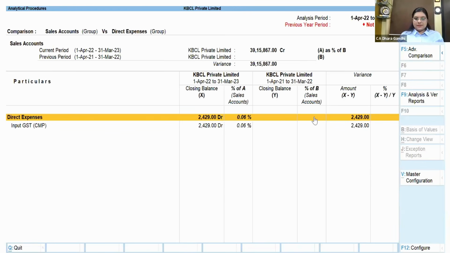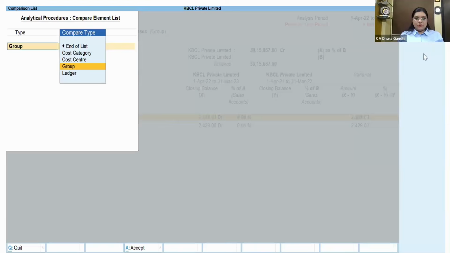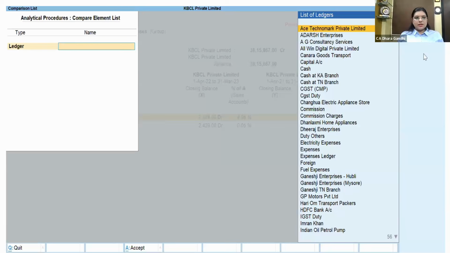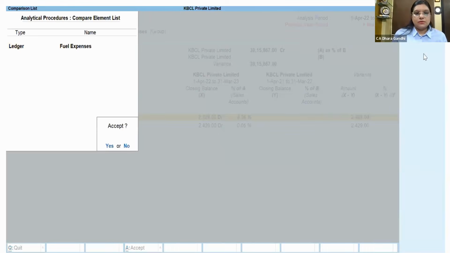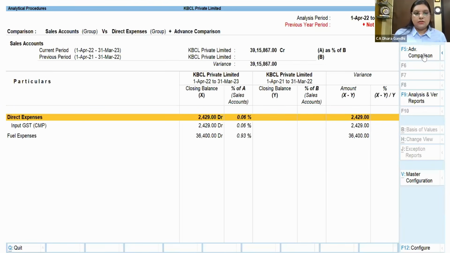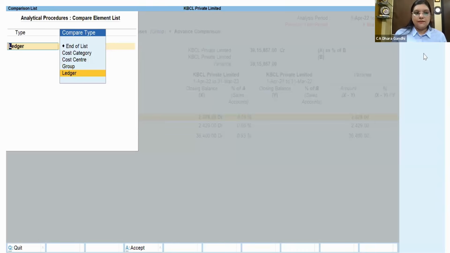Direct expenses are 0.06% of sale. If there is any amount in the previous year, you'll be able to see the variance. I want to see advanced comparison. Along with the same, I need a comparison of fuel expenses, suppose, because for manufacturing of the product they need fuel. I want to see fuel.